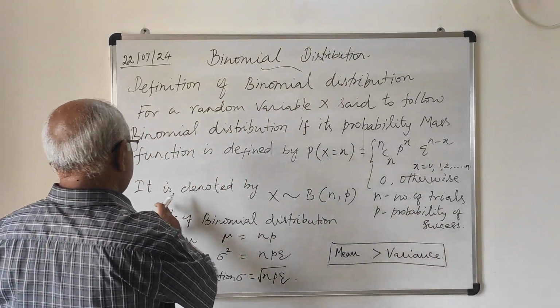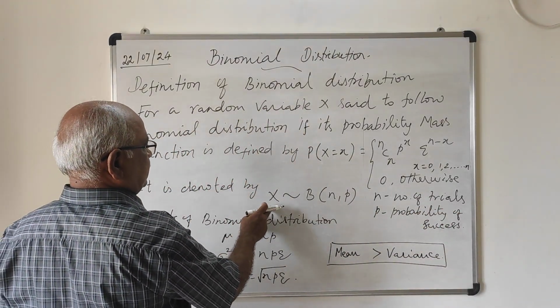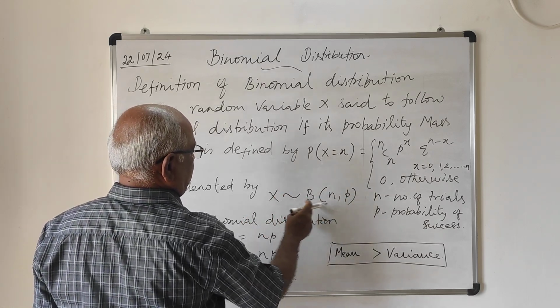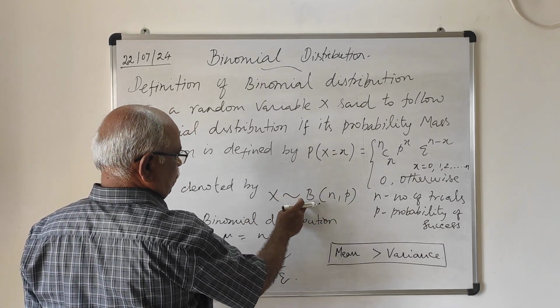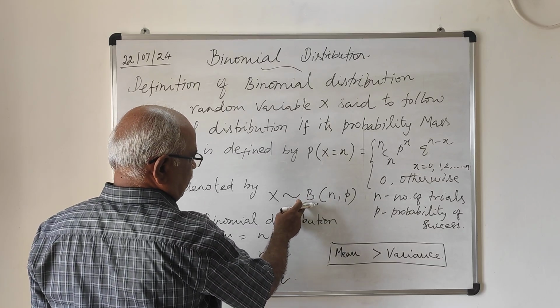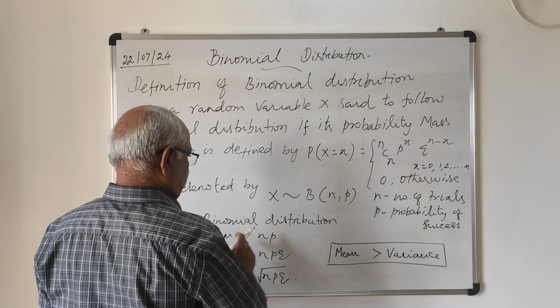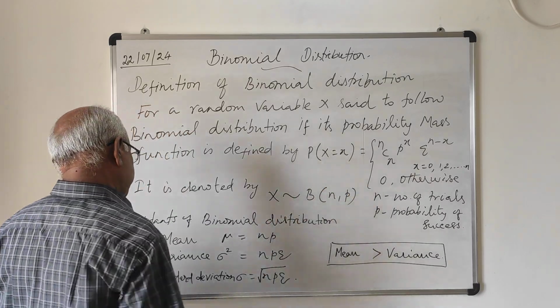And the binomial distribution is denoted by X follows B of n comma p. X is a random variable that follows binomial distribution of n comma p, where n is the number of trials, p is the probability of success. It is a notation for a binomial distribution.